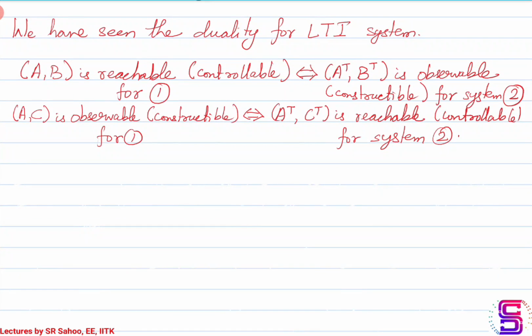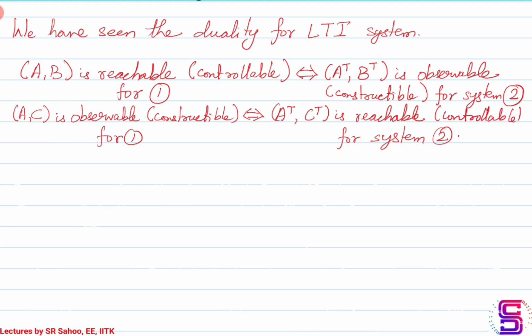Also for LTI systems, reachability implies controllability and vice versa. So if the pair AB is controllable for the LTI system shown in 1, then the pair A transpose B transpose will be observable for the dual system shown in 2.